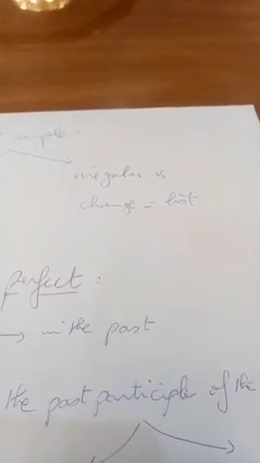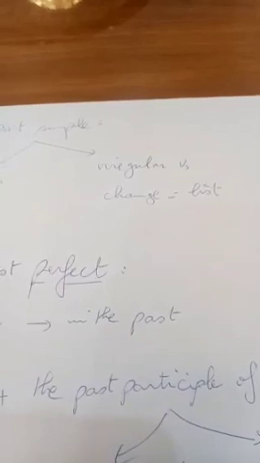we have a change. I mean that there is a list, like the verb to write. The past simple is wrote. So here the verb is changed. Okay, it's clear for the past simple. Let's move to the past perfect.